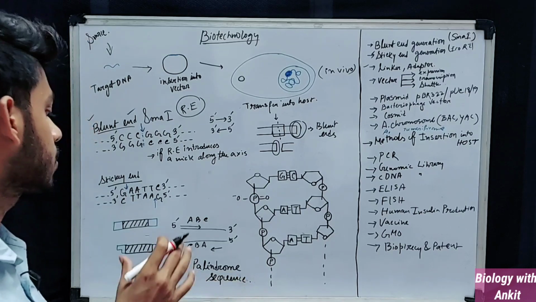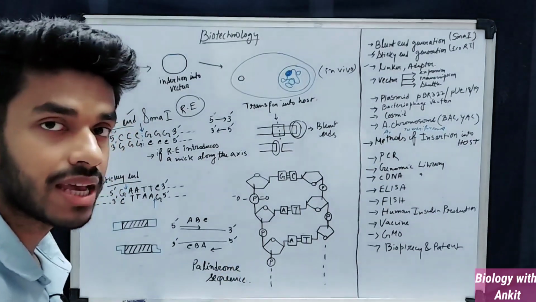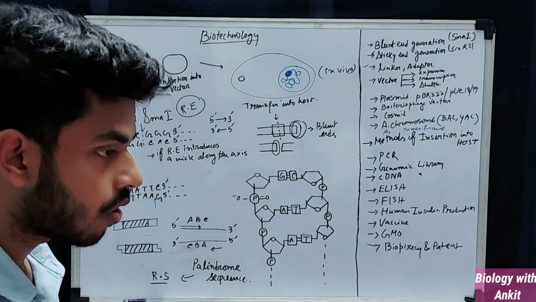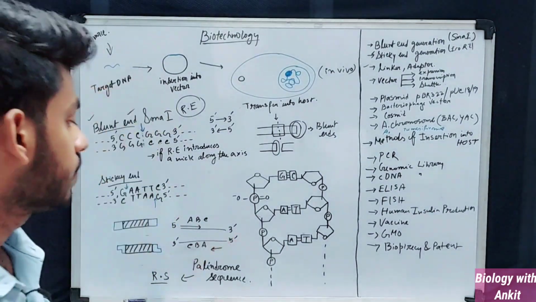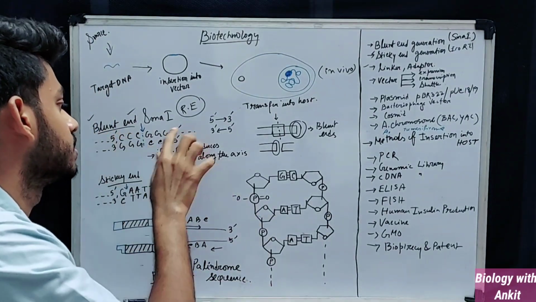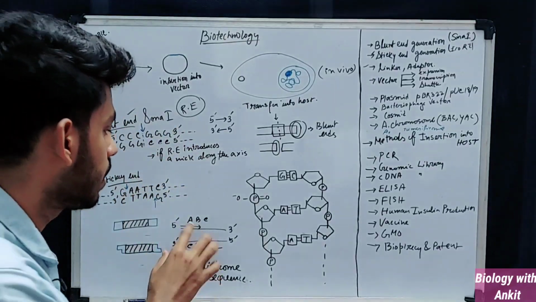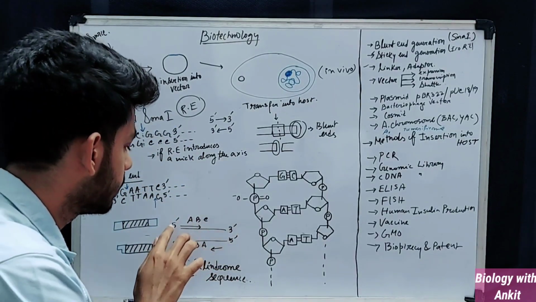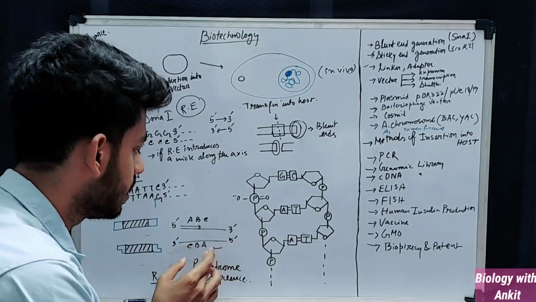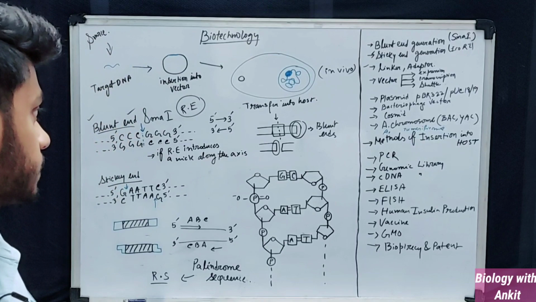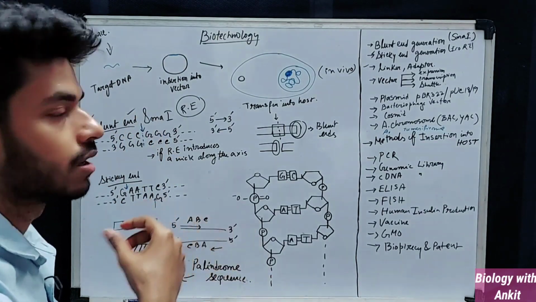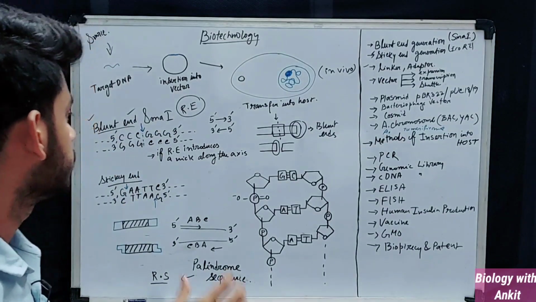Palindrome sequence is a characteristic of restriction sites, meaning that all restriction sites more or less have a palindromic structure. Not going into the example, but the idea is that if you read one strand from 5' to 3' and it is ABC, then in the opposite strand it will also be ABC from 5' to 3'. So this is the blunt end. I am simplifying the concept.